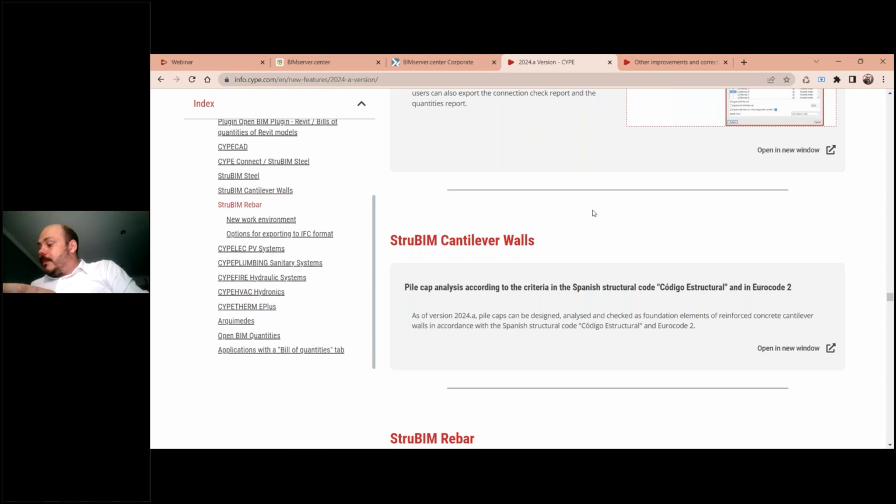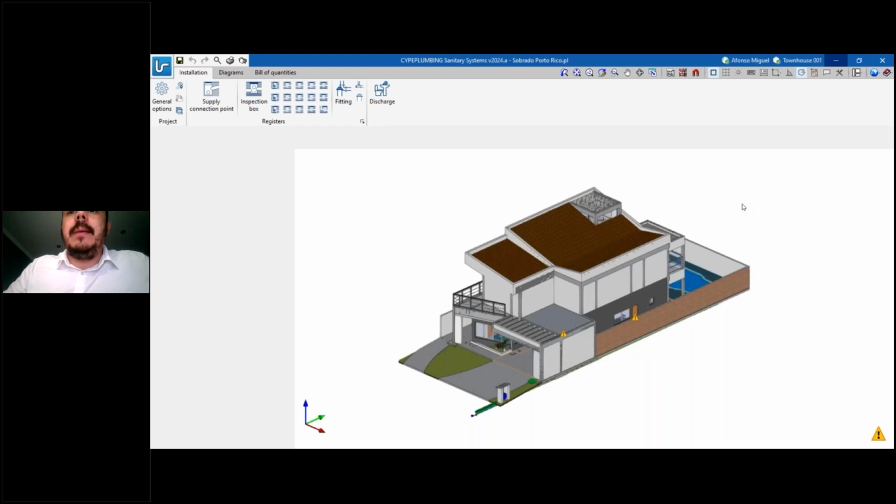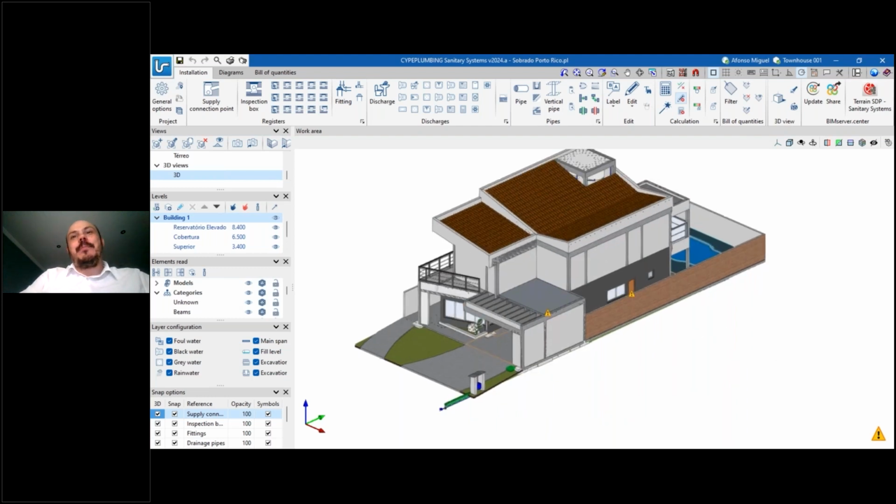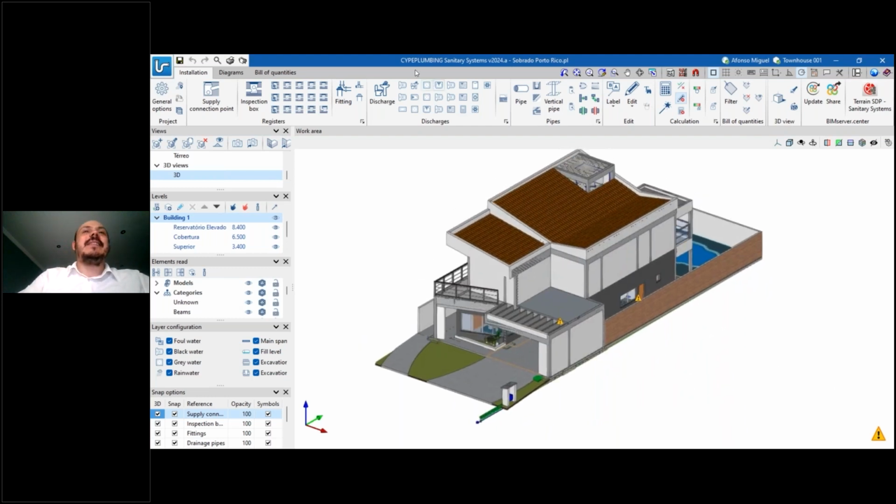Let's jump to MEP, for example. Let's start with plumbing. We have one new version of CYPELEC sanitary systems. CYPELEC sanitary systems have a new interface. Again, you can see the same house that we have been working on in StruBIM Rebar and CYPE Architecture, and I have been working with the sanitary systems here at CYPE plumbing.